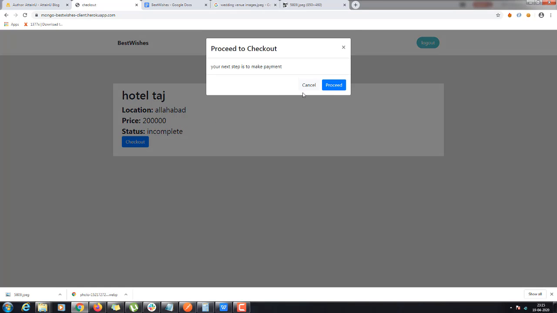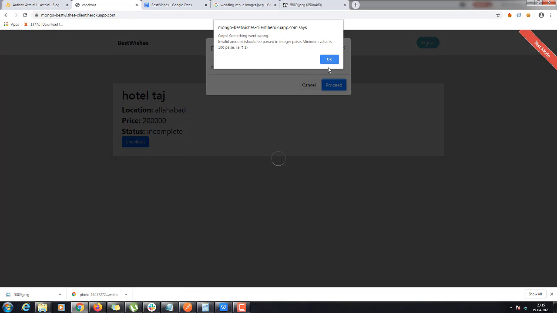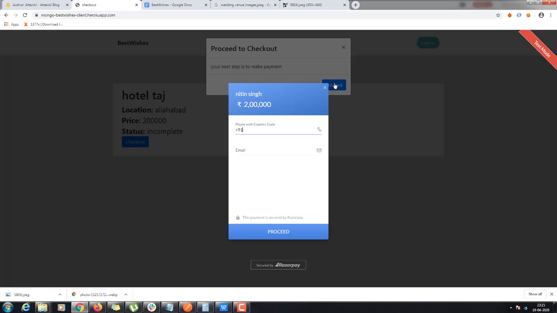I will click on this, proceed to checkout. Sometimes it gives an error because the data is transferred from this page to the server side, and it sometimes gives that particular error. But here it is. We will write any number, it's just one.